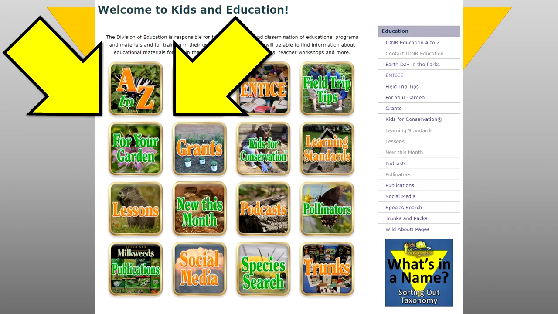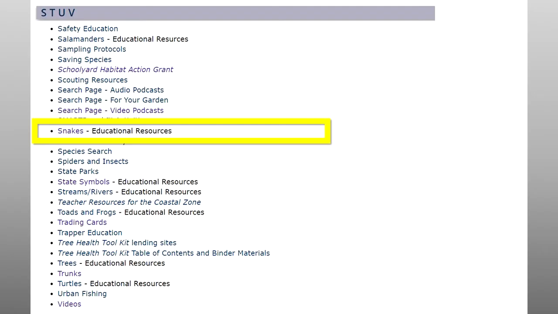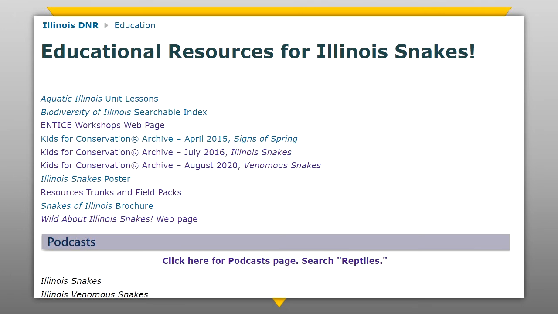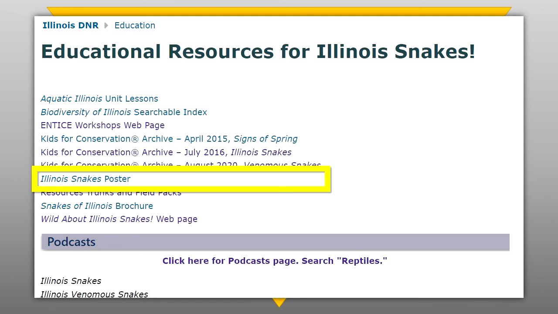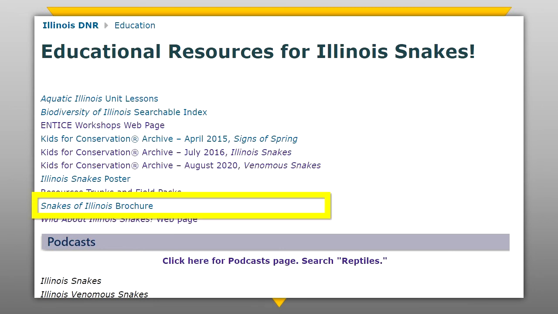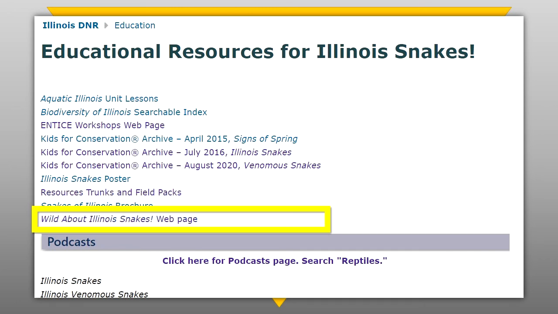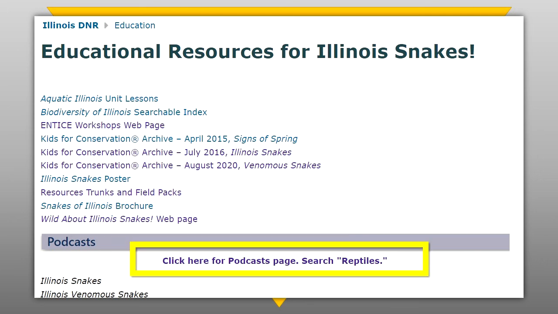For more information about Illinois snake species, go to our website and click on the A to Z button. Scroll down to the STUV block and select Snakes, Educational Resources. On the Educational Resources for Illinois Snakes page, you will find links to our Kids for Conservation pages from July 2016, Illinois Snakes, and August 2020, Venomous Snakes. The link to order the Illinois Snakes poster is here. The link to download the Snakes of Illinois brochure is here too. Click here to get to the Wild About Illinois Snakes webpage. There are links to the podcast and activity books as well.